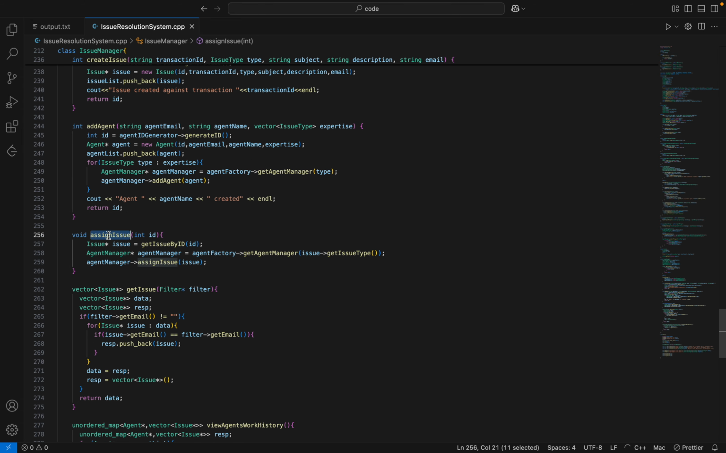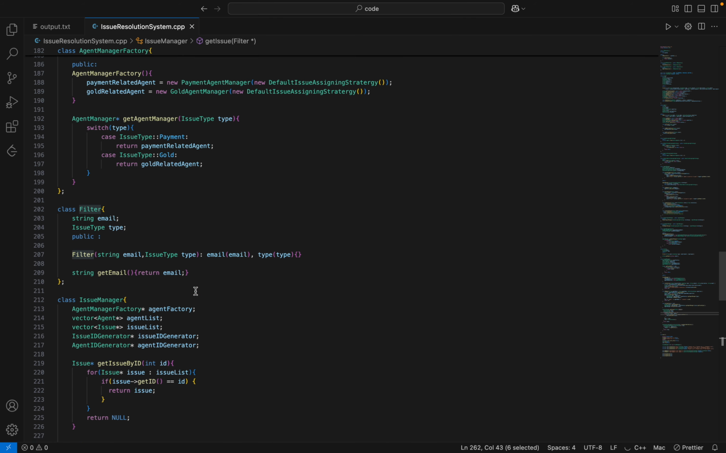Now, if I want to assign any issue to an agent, I'll just pass the ID. So I'll get which issue I'm talking about. Now, from agent factory, I'll know which manager factory I should get, based on the type of the issue, and then I'll just simply call the assign issue.